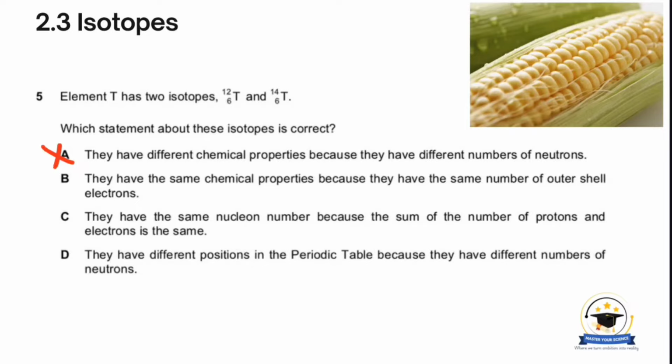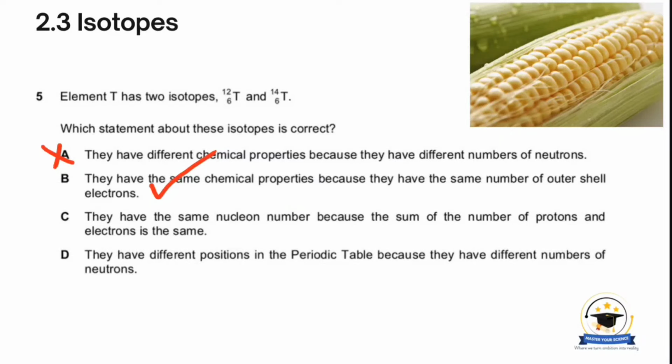The second statement says they have the same chemical properties because they have the same number of outer shell electrons. That is true, because they are the same element, so they have the same number of electrons in their outer shell. Then the next says they have the same nucleon number because the sum of the number of protons and electrons is the same.